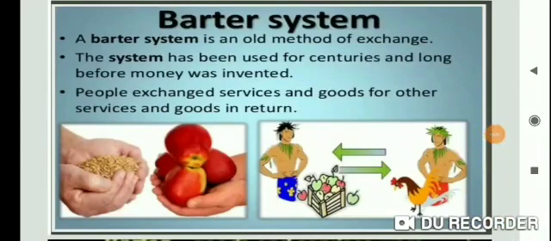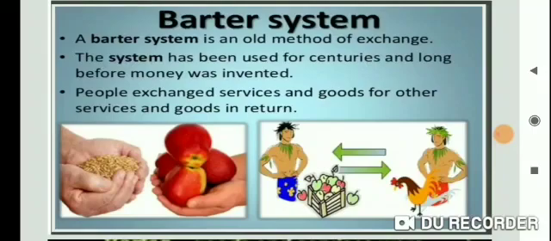A barter system is an old method of exchange. Barter system means, students, commodities were exchanged for commodities without the use of money. But both parties should agree to sell and buy each other's commodity. This is called a double coincidence of wants. It means that people exchange services and goods for other services and goods in return.